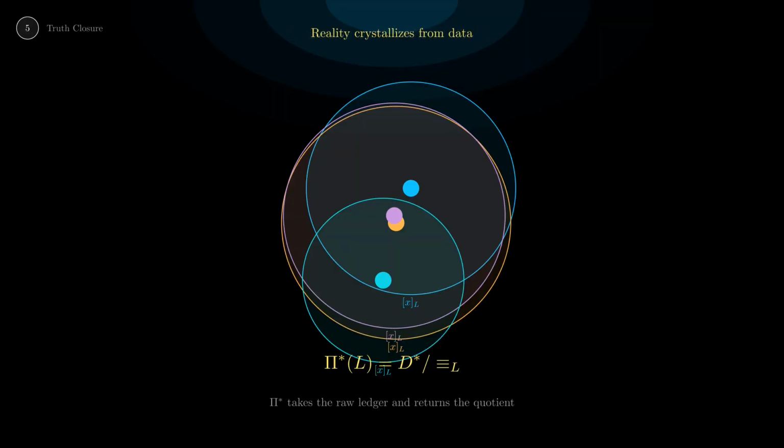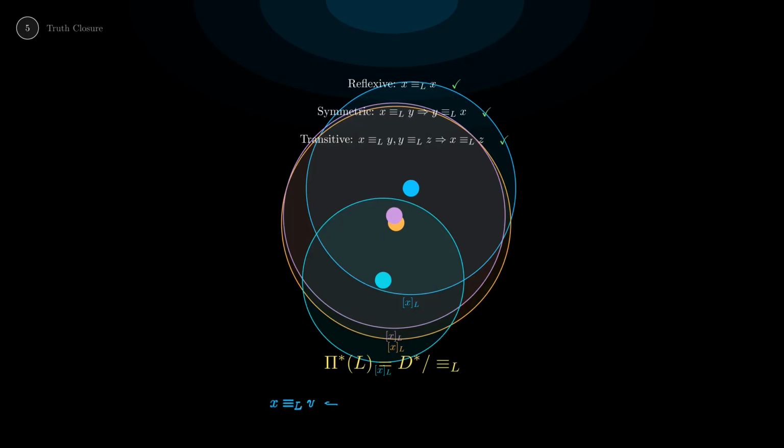Watch the dots merge. Many objects collapse into few equivalence classes. This compression from raw objects to truth classes is what we call pi star closure. It's how reality crystallizes from data.